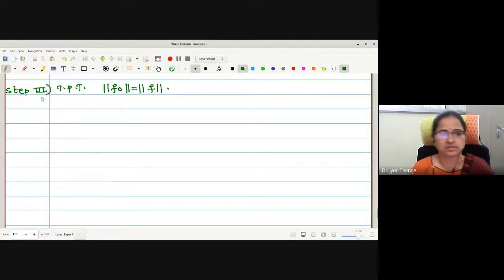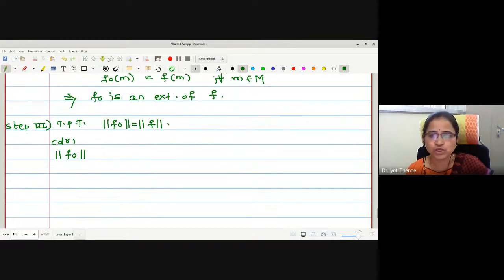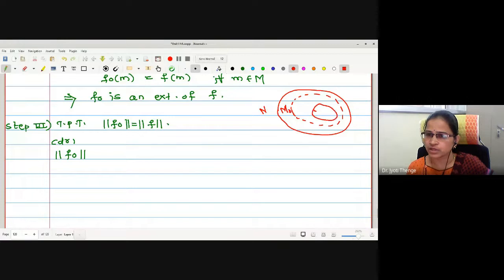Let us start by using the definition of operator norm in both the cases. So first I will write norm of f naught. Let us make sure which functional is the extension. You should not forget. This is the original space, this is m naught, and somewhere this is m. On m we have defined f. On m naught we are defining f naught, which is an extension. This is the idea.